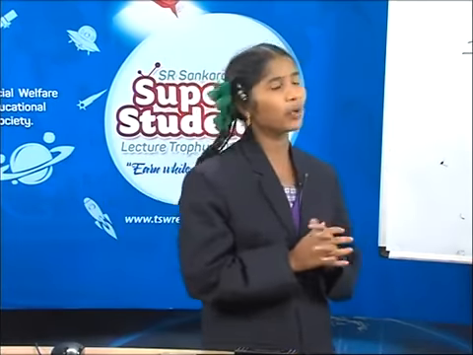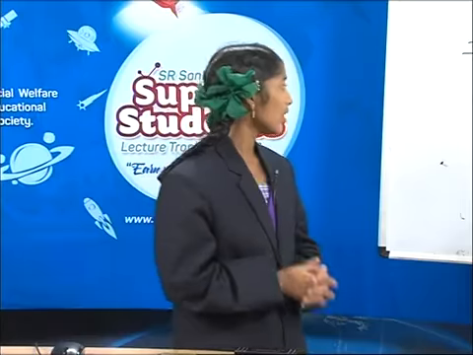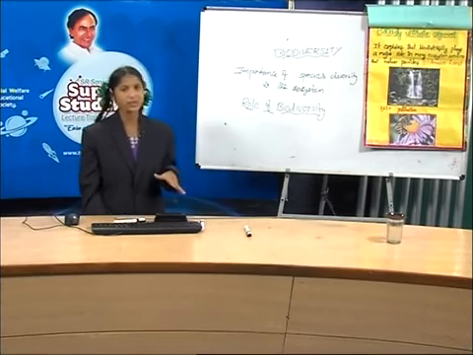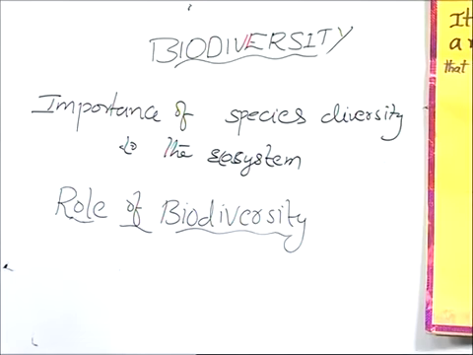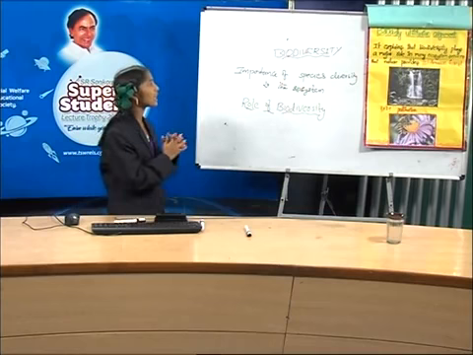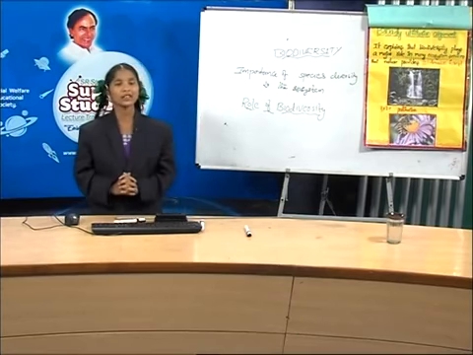Friends, this is about the ethical argument. And how many types is the role of biodiversity divided into? 3 types. What are they? Narrowly utilitarian argument, broadly utilitarian argument and ethical argument. Friends, did you understand about the role of biodiversity?